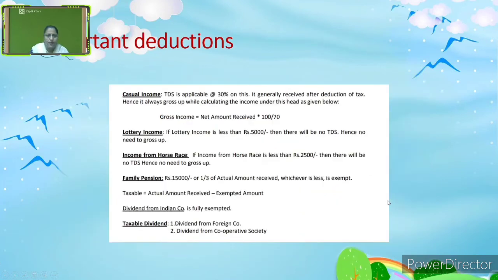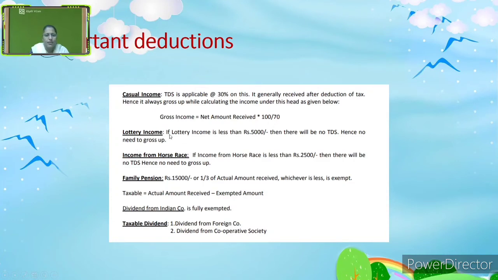Then let us understand what the important deductions are. There are various deductions we have already discussed. Let us see some very important deductions which we can come across in the various problems. That is the casual income. TDS is applicable at 30% on this. It is generally received after deduction of tax. Hence, it is always grossed up while calculating the amount under this head as given below. Gross income is equal to net amount received into 100 by 70. Very, very important. That is casual income.